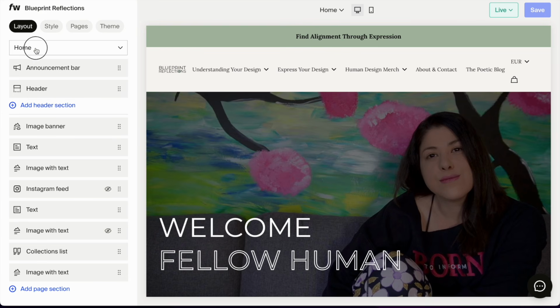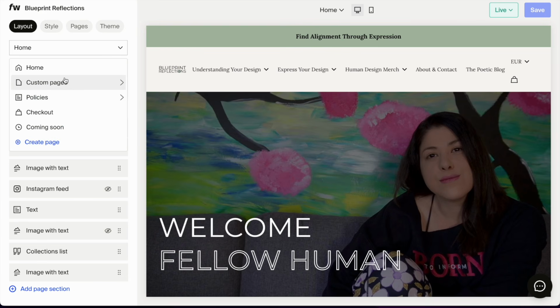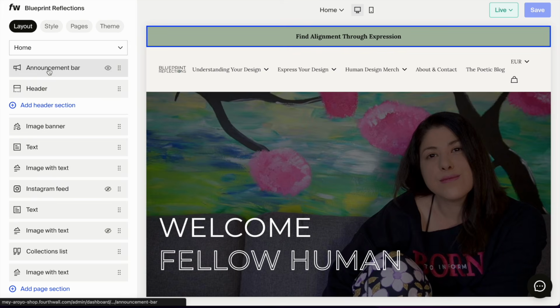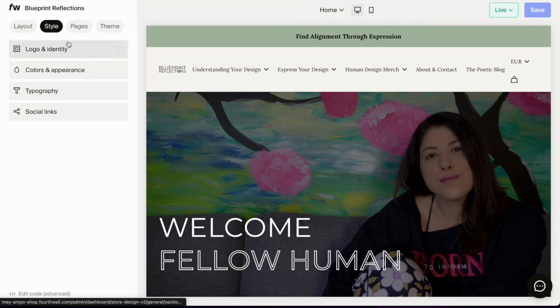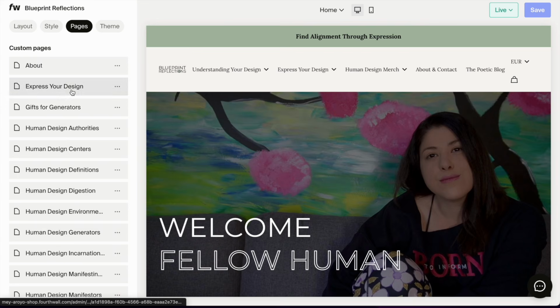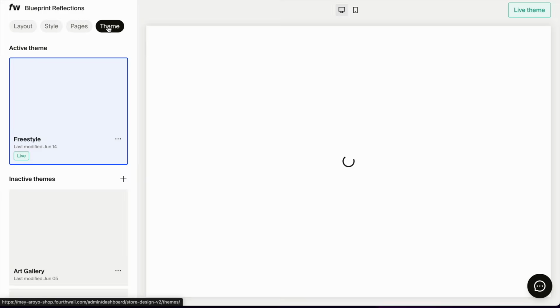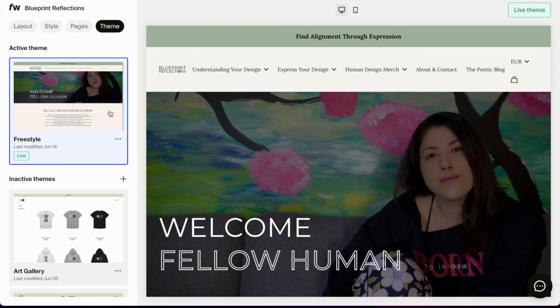This is where we design the layout, which is basically all of our custom pages, the checkout page, the coming soon page, designing the header and the announcement bar. We can design the style, logo, color, typography, social links. We can design each page, and we can edit the theme of the entire Fourthwall store. I do recommend finding the theme that you want before you start editing the pages, because those pages might not transfer to a different theme.